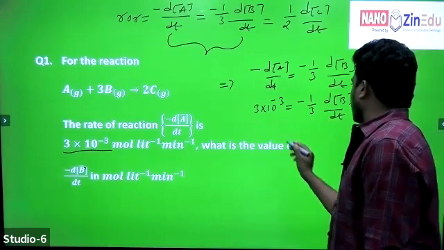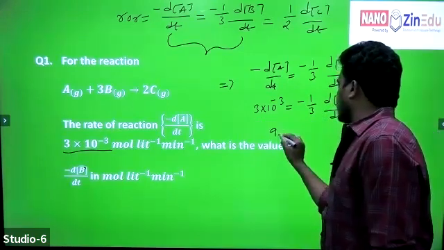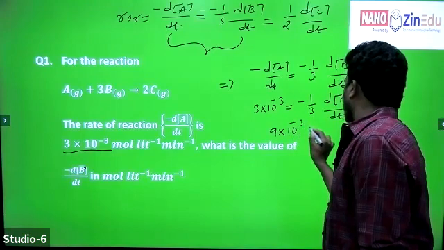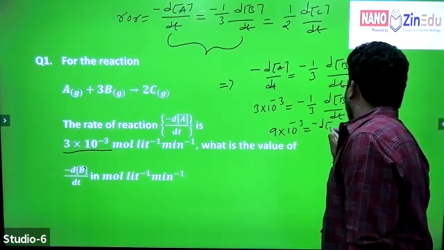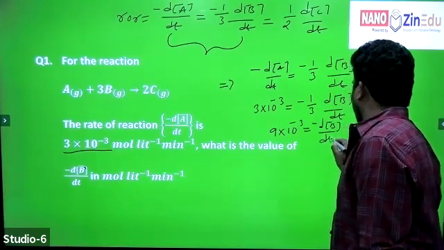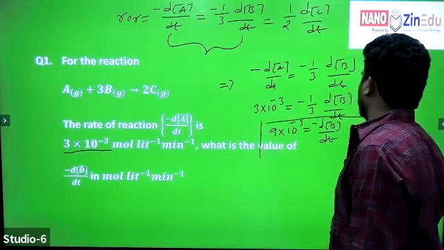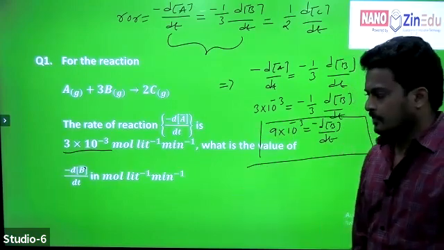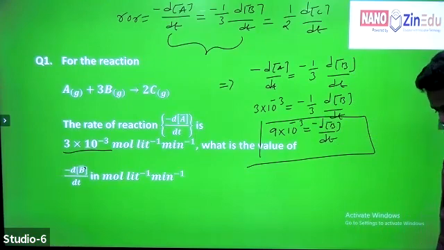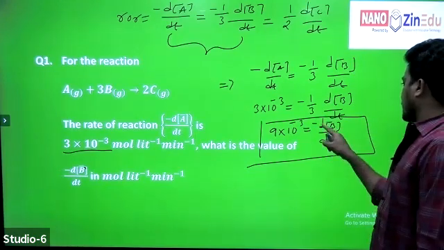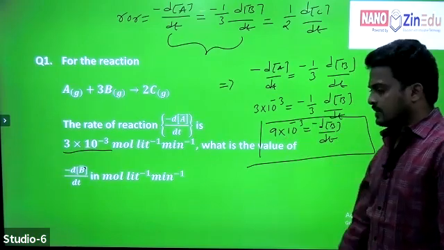Then 3 threes are 9. 9 into 10 to the power minus 3 is equal to minus d of B by dt. This is a previous year NEET question. So minus dB by dt is equal to 9 into 10 power minus 3.